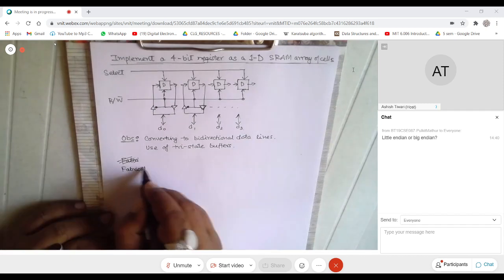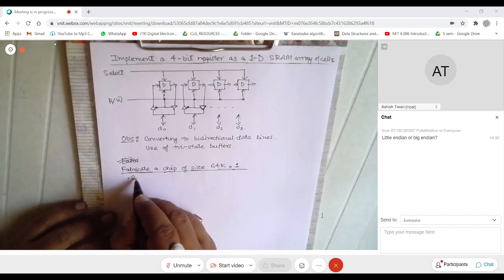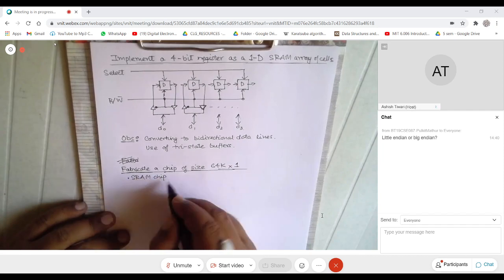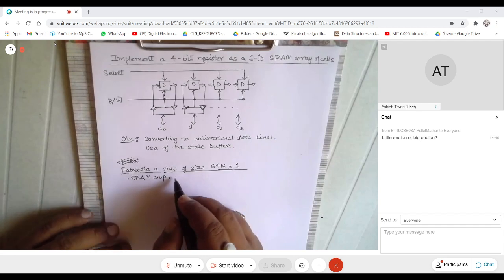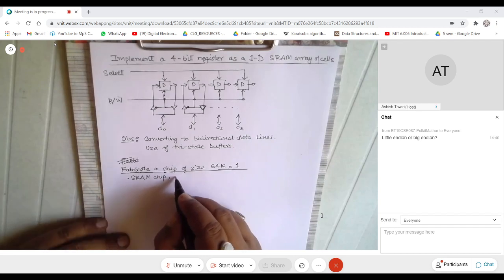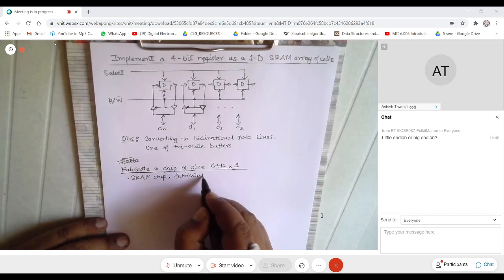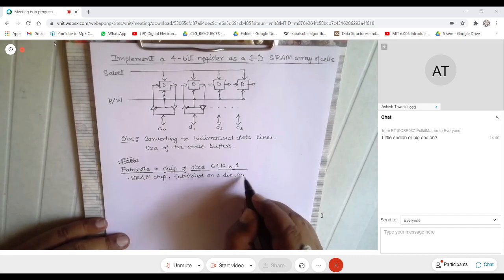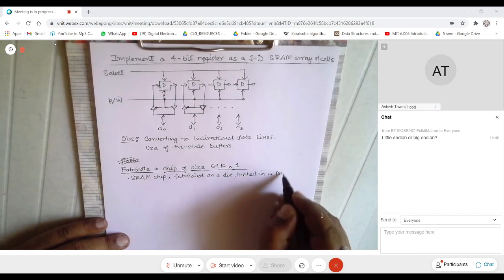There are a couple of things to understand here. This is an SRAM chip, and this will be fabricated on a die and hosted in a DIP package.